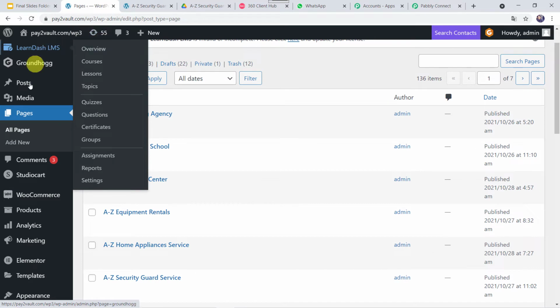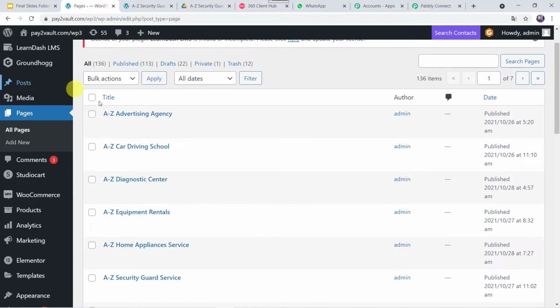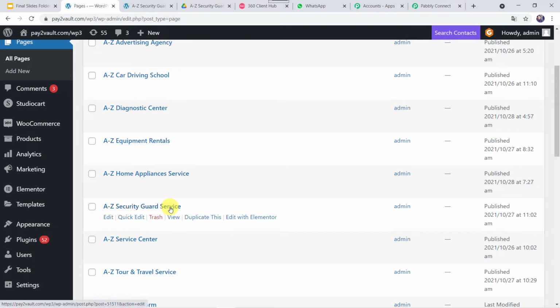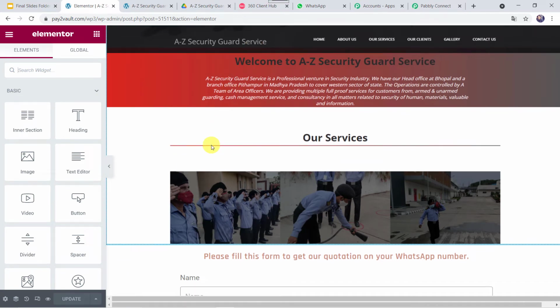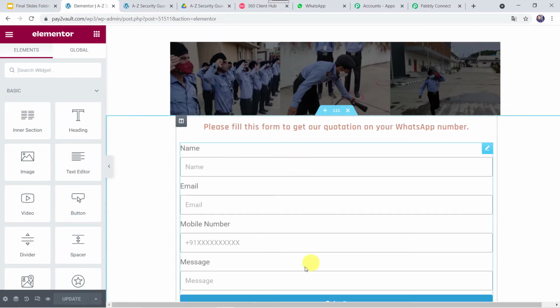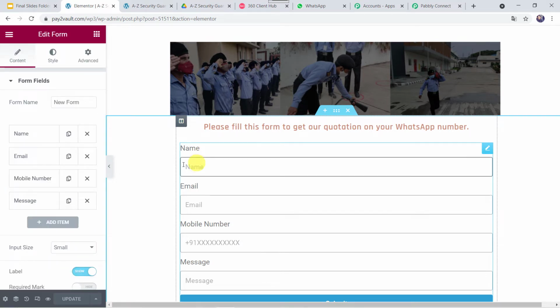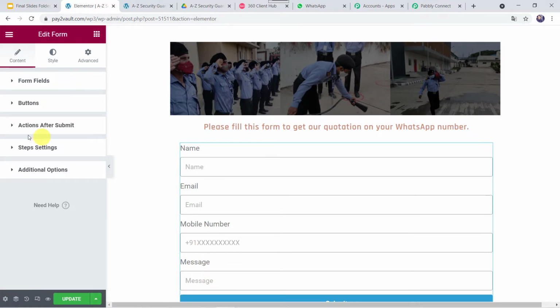This is my WordPress account. Using this account, I have just created several pages over here. I'll just go to this A to Z Security Guard service and I'll just click on Edit with Elementor. So this is the website page which I have created and this is the website form which I have attached to this particular page. Here I have asked for the name, email address, mobile number of the customer along with the message.